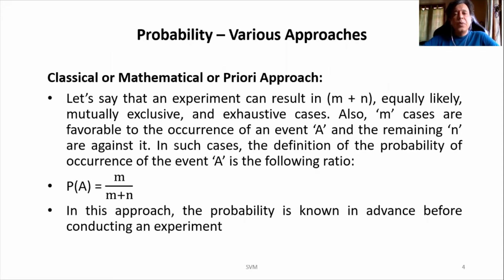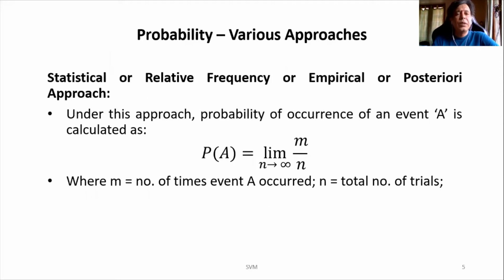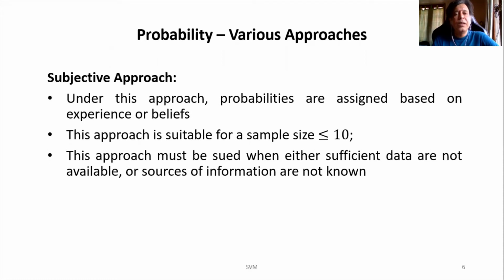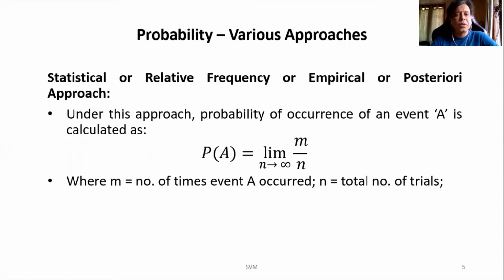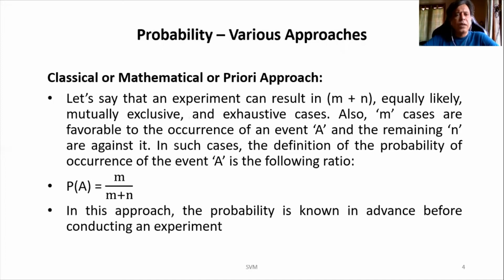There are various approaches in probability. First one is the classical or mathematical or priori approach. The other one is statistical or relative frequency or empirical or posteriori approach. Third one is subjective approach. Let's see what are all these approaches. The first one, classical or mathematical or priori approach.